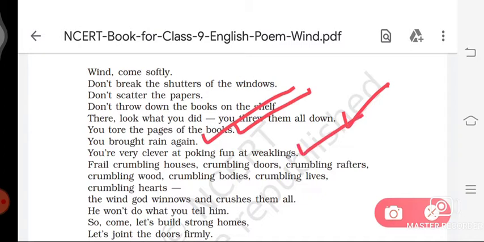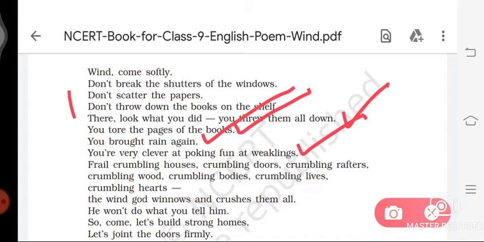You are very clever at provoking fun at weakness. So in this paragraph, the poet demonstrates the damage caused by the strong and furious winds.